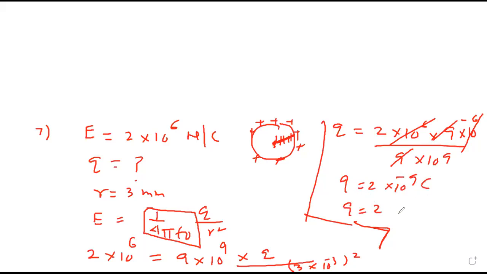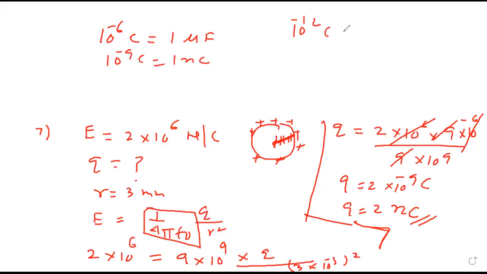10 raised to minus 9 is called nano coulomb. And minus 6 is micro coulomb. 10 raised to minus 6 coulomb is 1 micro coulomb. 10 raised to minus 9 coulomb is 1 nano coulomb. 10 raised to minus 12 coulomb is 1 pico coulomb. Please write this much. Again with the next sum.